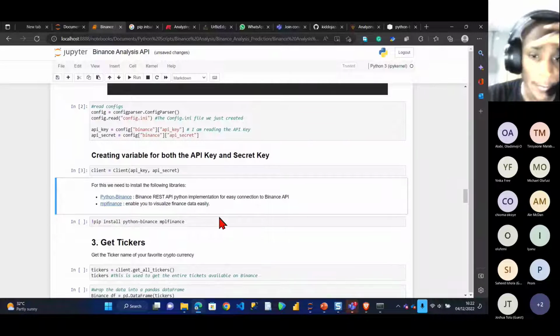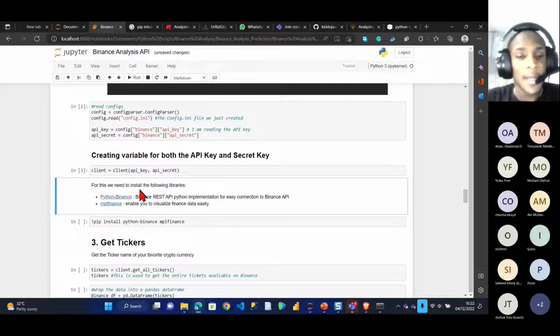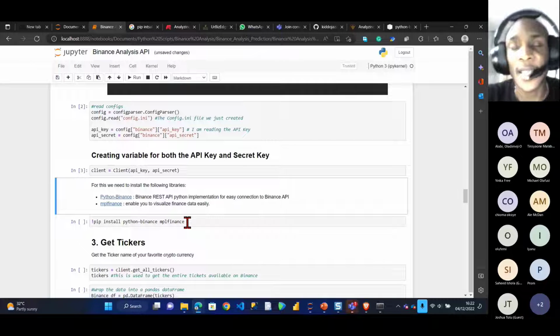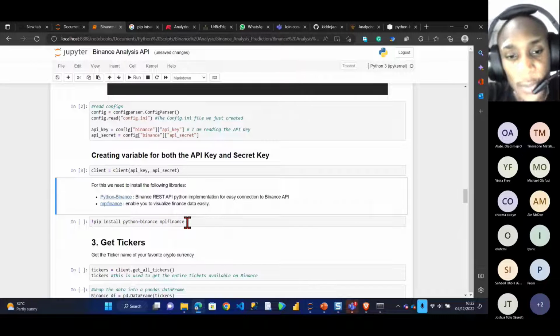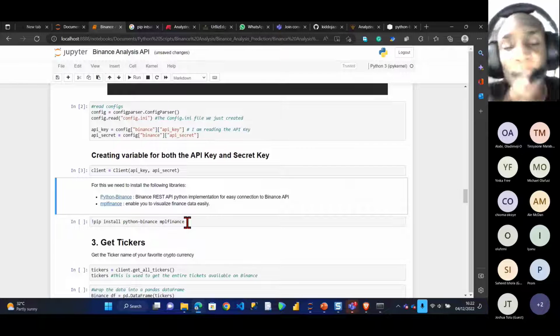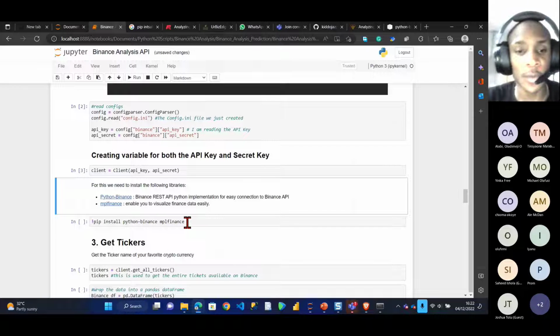That has run successfully. So the next thing I'll be needing now is some libraries. I'll be needing the Python mplfinance library. For some of you that are traders, there's a library we use in Python called mplfinance. You need it for things like candlesticks, trend lines, line charts and the rest. So let me just show you how to do this.